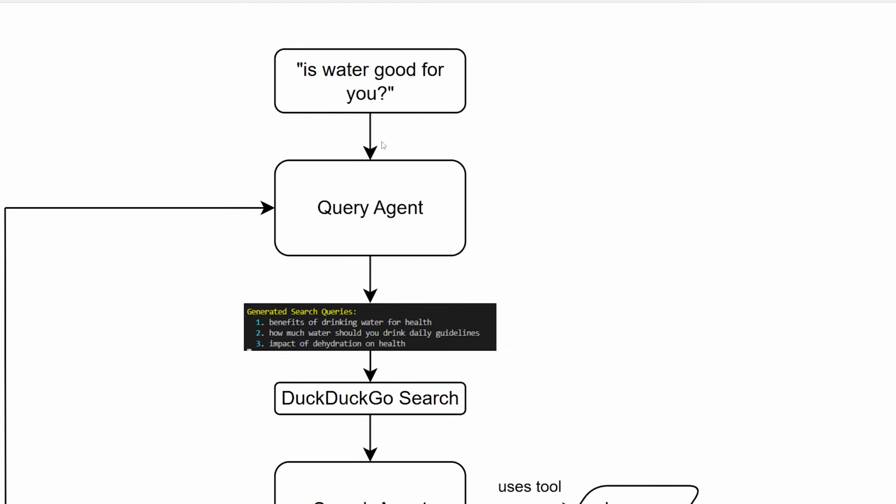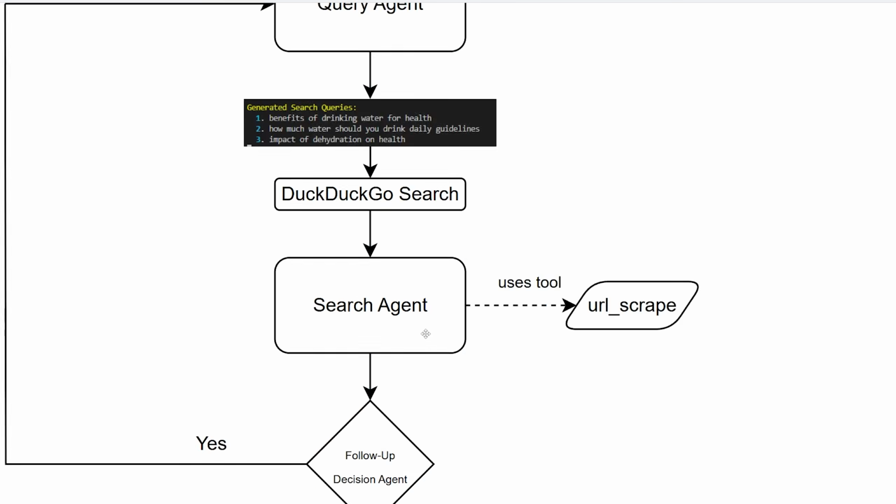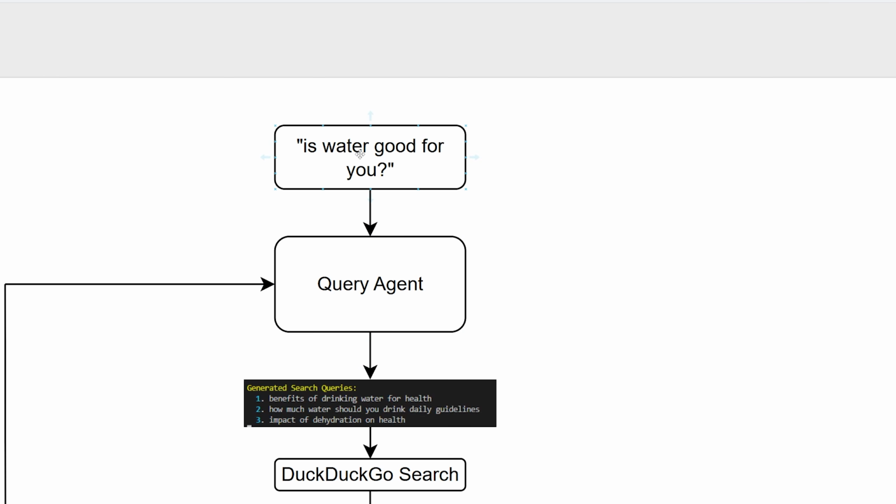So they all work together to achieve the end goal of generating a final report based on an original query, is water good for you, for example. So I really hope that makes sense. Now let's jump into the Python code and see how we can get started making this.